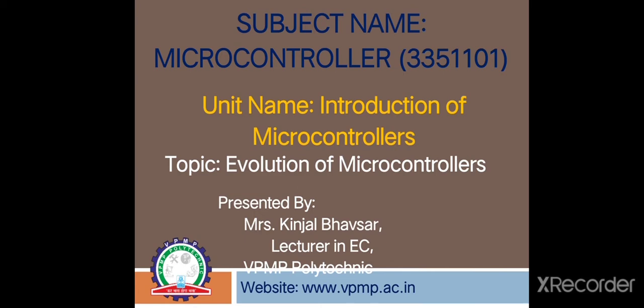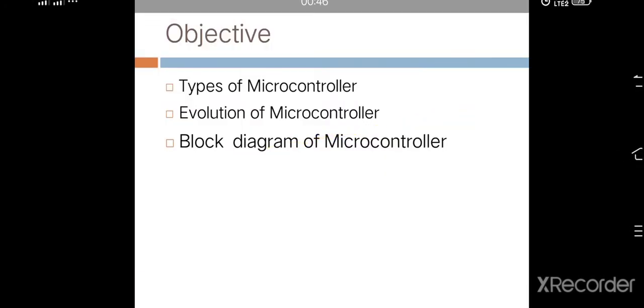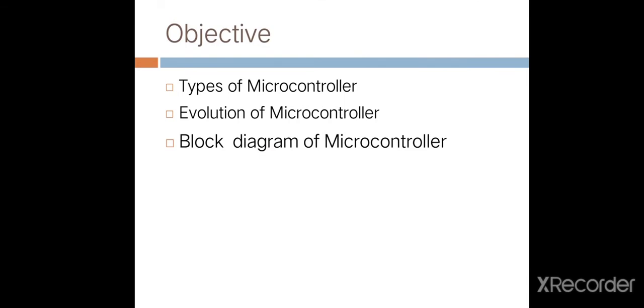Subject name: microcontroller. Unit name: introduction of microcontrollers. Topic name: evolution of microcontroller. Evolution means the history of microcontroller. These are the objectives: first, types of microcontroller, then evolution of microcontroller, then block diagram of microcontroller.